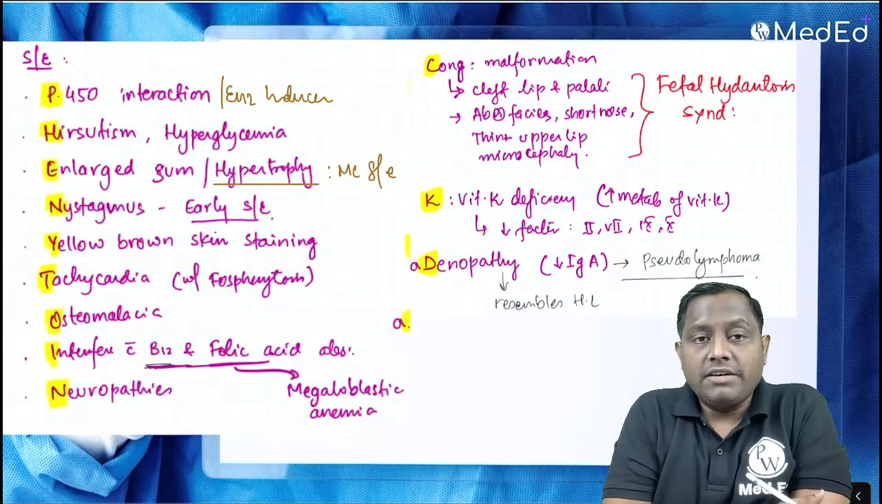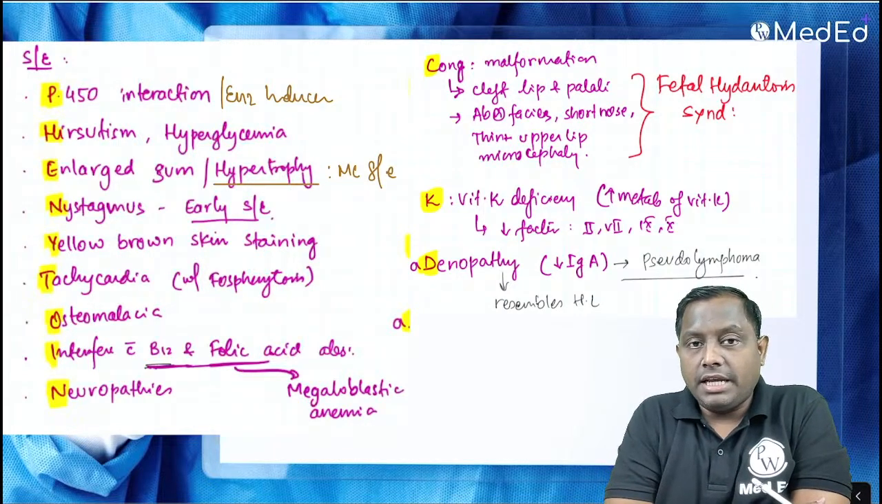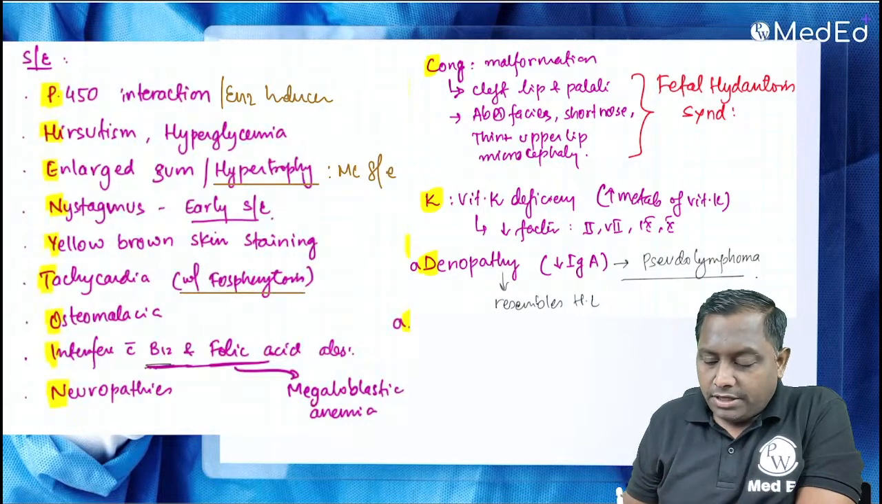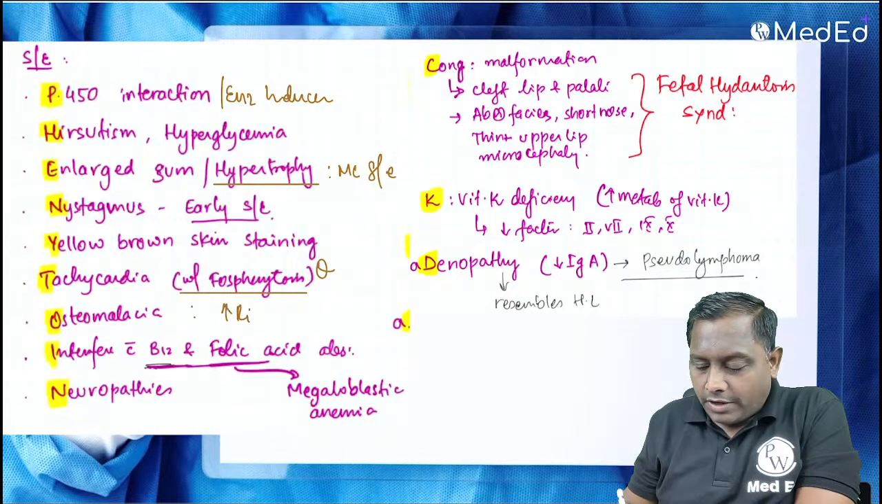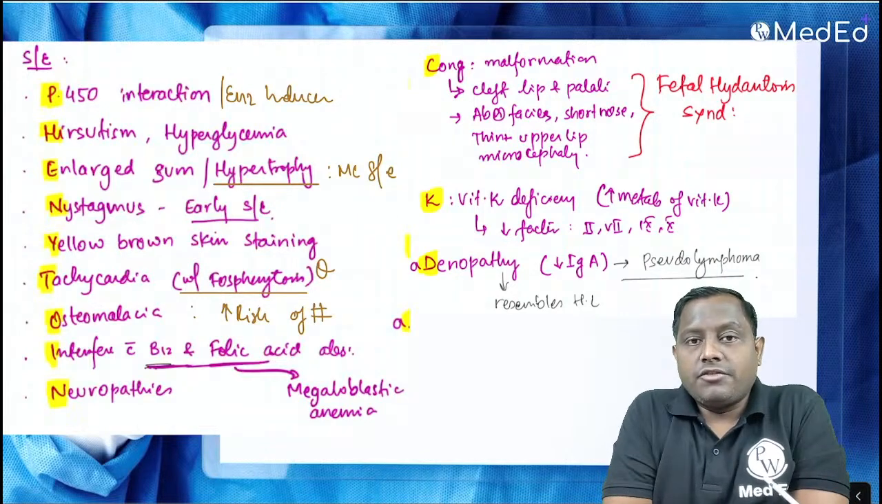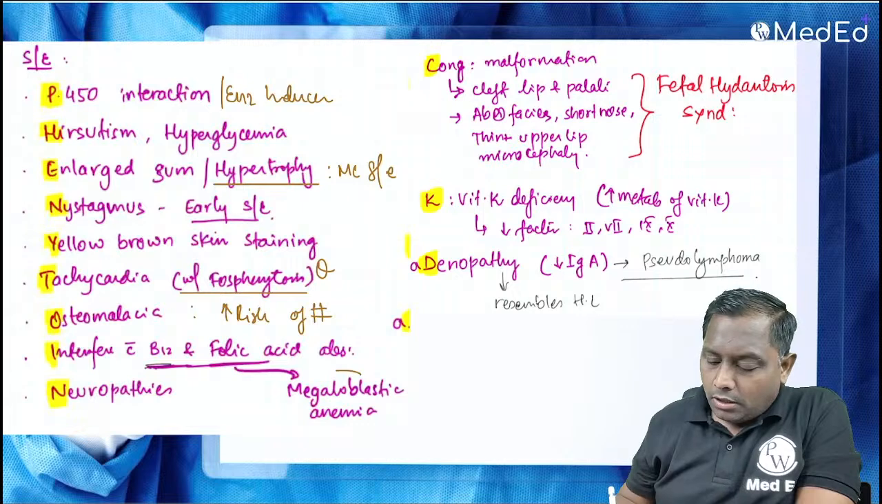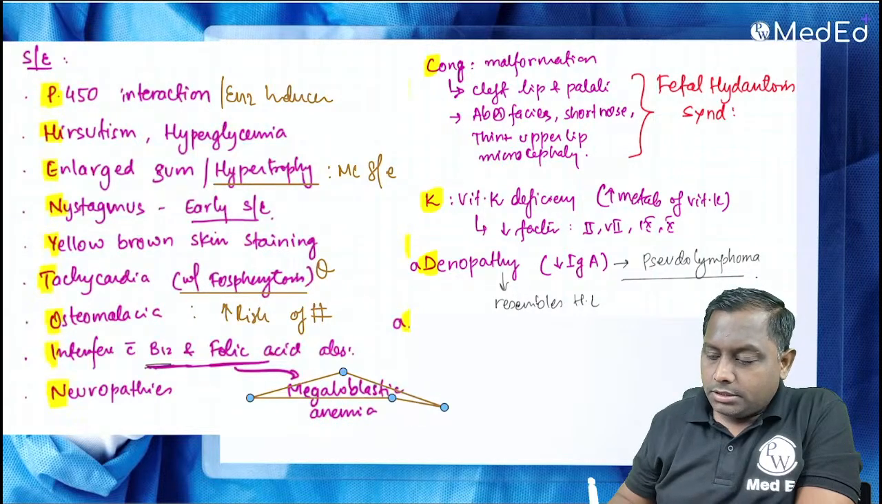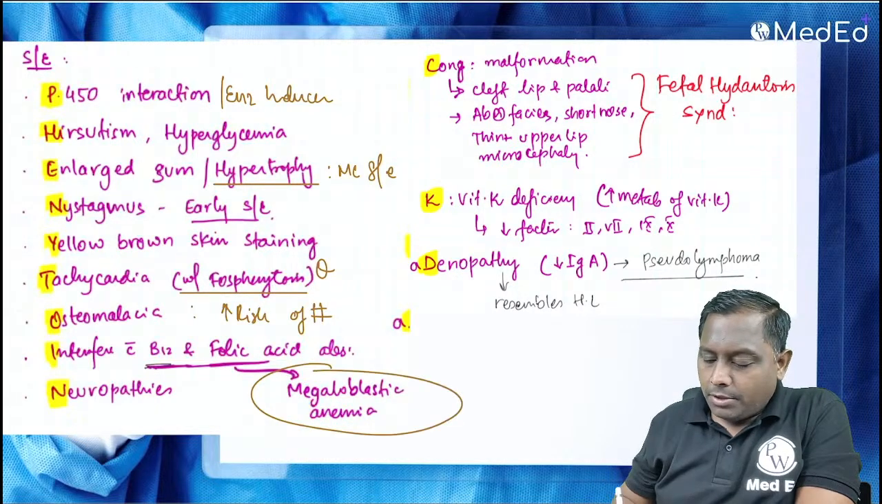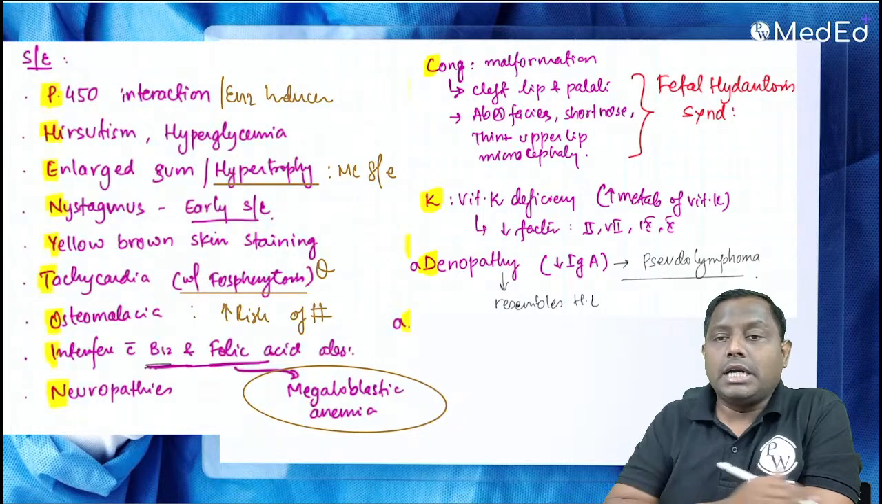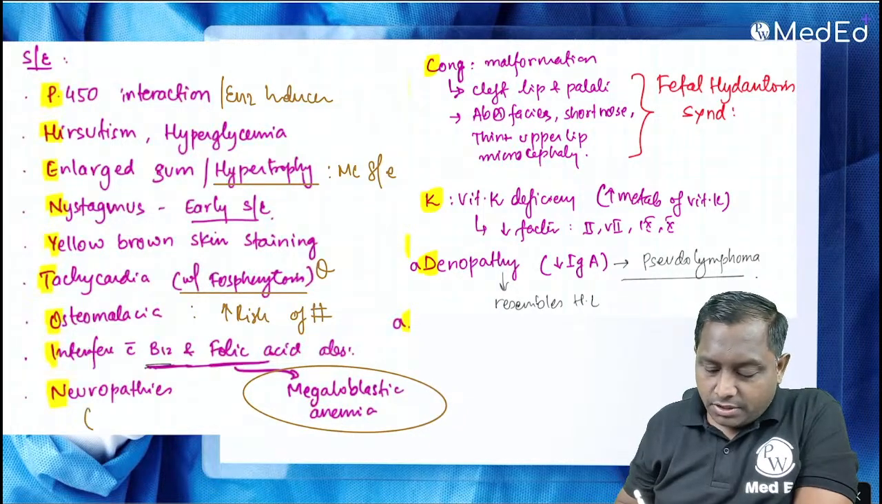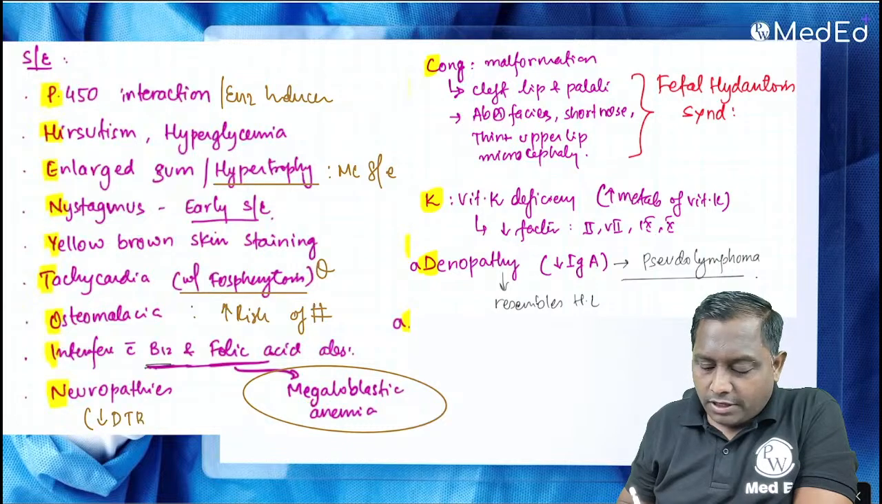Okay. Early side effects: nystagmus, yellow brown skin staining. With fosphenytoin it can even induce tachycardia, osteomalacia, increasing the risk of fracture. They also interfere with B12 and folic acid absorption, leading to a very famous anemia, that is megaloblastic anemia. Because of the B12 deficiency, they will also add on to your neuropathies, and that sometimes presents with a decrease in the deep tendon reflexes.